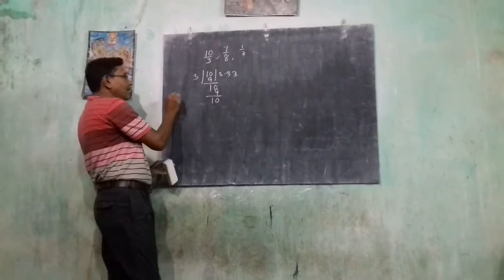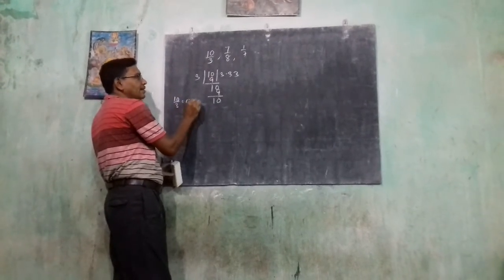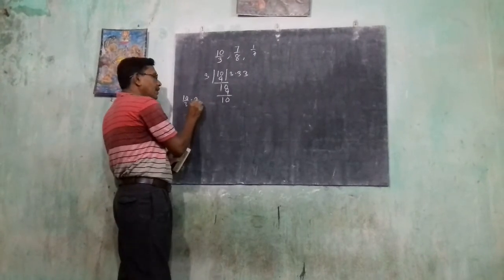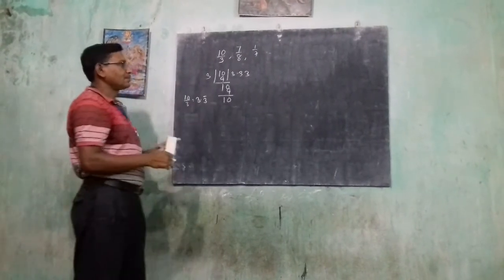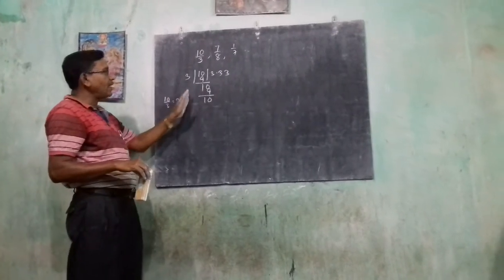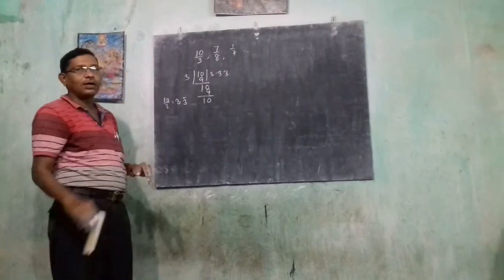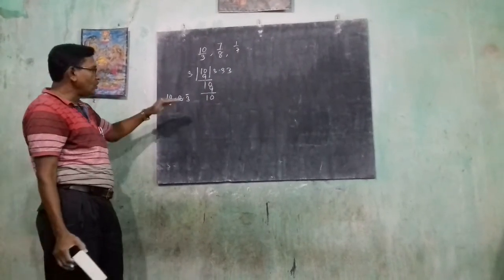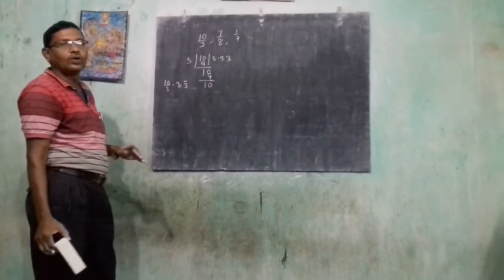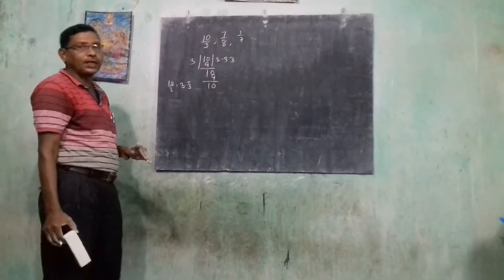Okay? So the value of 10 by 3 equals 3.3 bar. Why do we put the bar? Whichever number repeats again and again, we mention with a bar. So it is known as a non-terminating repeating decimal, or non-terminating recurring decimal.